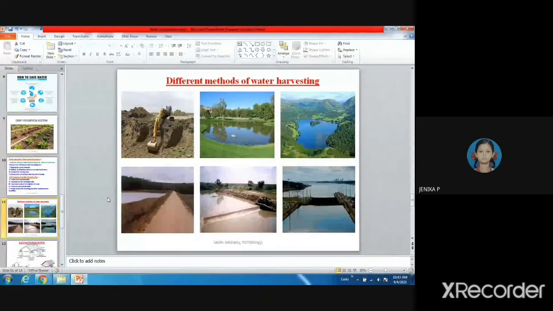Yes, ma'am. So these are the various methods of water harvesting. Can you see here? This is chinnada dig பண்றாங்க. So it is digging pits and all, in that water can be stored. So here also you can see ponds, lakes, various methods. Now, can you see a small dam? So here also water is collected. இதெல்லாம் நம்ம பண்ண முடியாது. It is done by the corporation, otherwise the government. They have to take the responsibility.